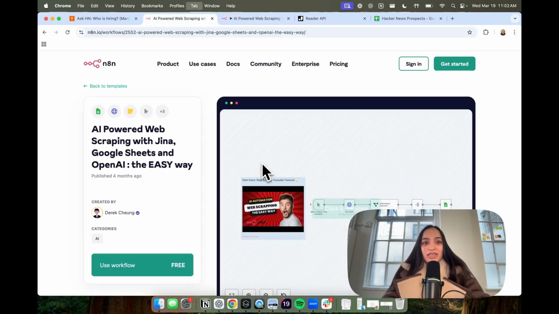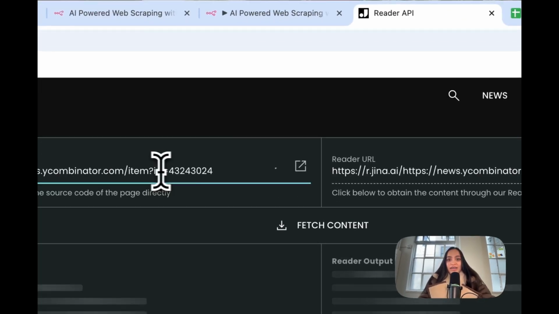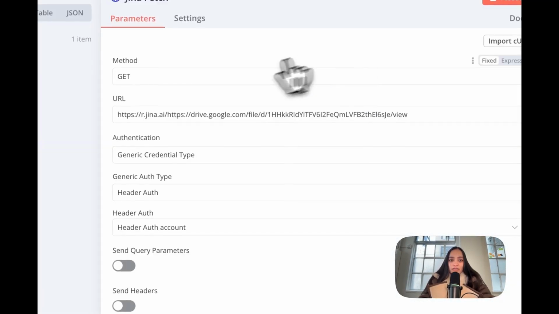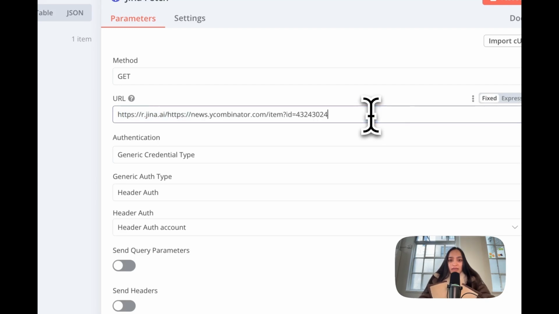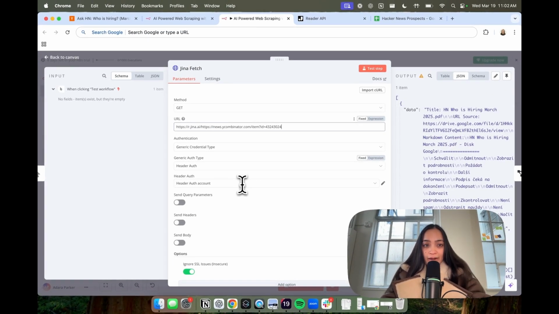So all you have to do is take the Hacker News URL here, and if you scroll down, paste it here, and the reader URL will come out. Click copy, go into your node here, paste it, and then make sure you set up header authorization with your API key for this to work.